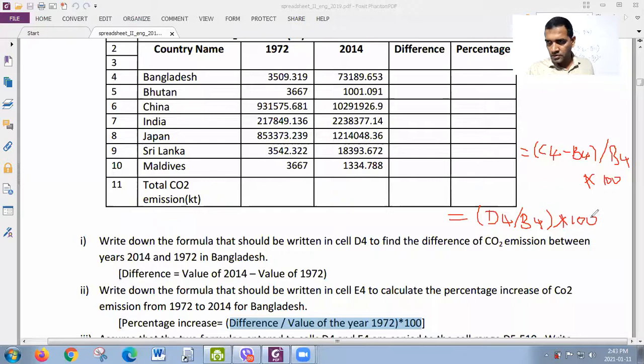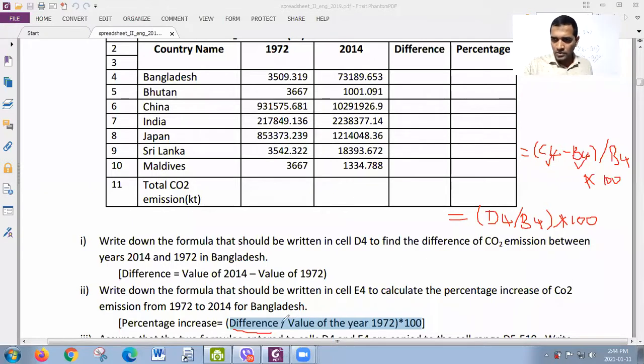Okay, let's check it. According to the format, first of all you have to write the difference. The method for finding the difference is already mentioned in the first question. So how to find the difference? Value of 2014 minus value of 1972. The value of 2014 is in C4, minus the value of 1972, which is in B4. So instead of the word difference, you have C4 minus B4.